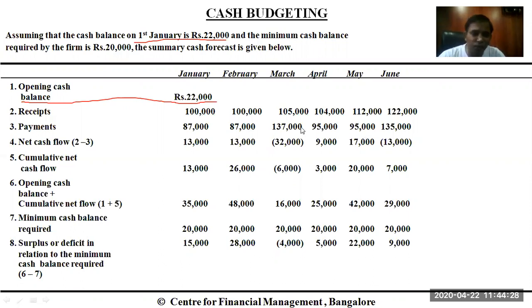Net cash flow is the difference between the cash receipts in the month of January and the cash payments in the month of January. So 100,000 or 1 lakh minus 87,000 comes to 13,000 as a balance. This 13,000 is nothing but the difference.